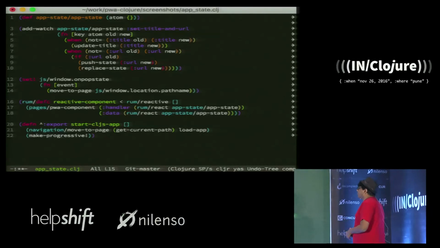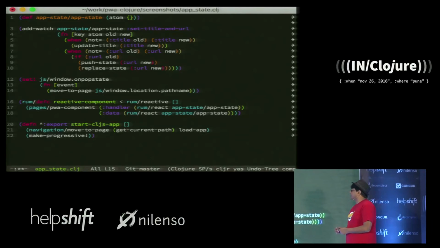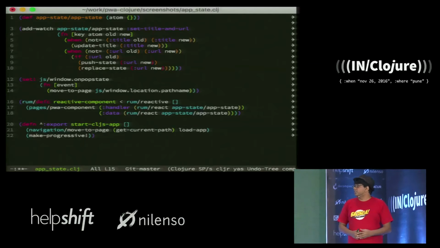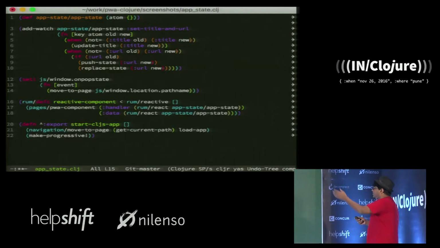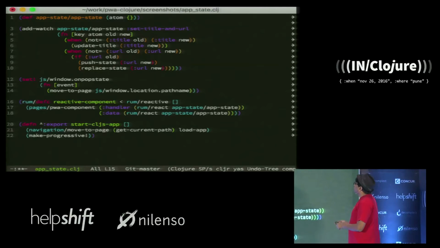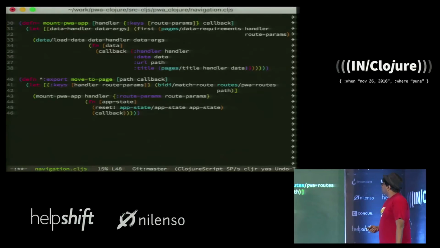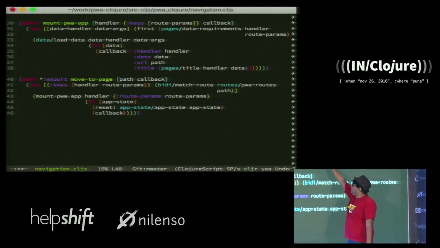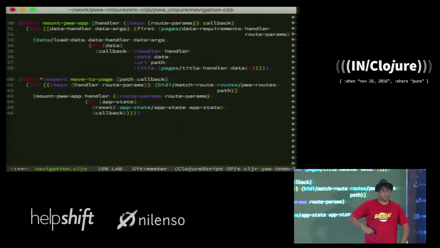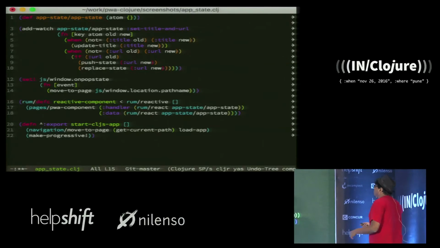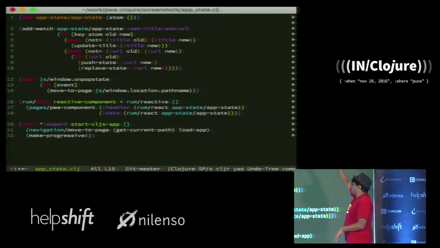So over here, I'm just showing you a few things that take this philosophy a little bit forward. The first one is just the definition of the application state. Let me go back. As you can see, the application state has a handler, a data, the current URL, and the title. So once again, we define the application state.